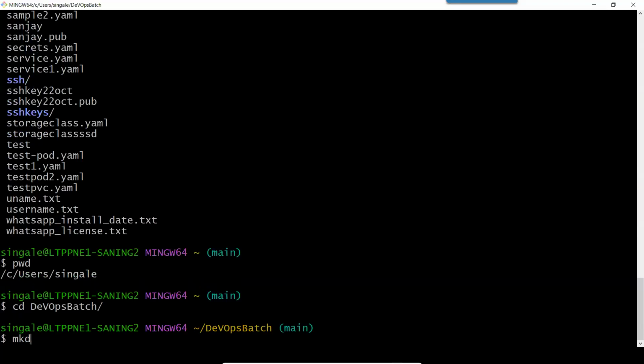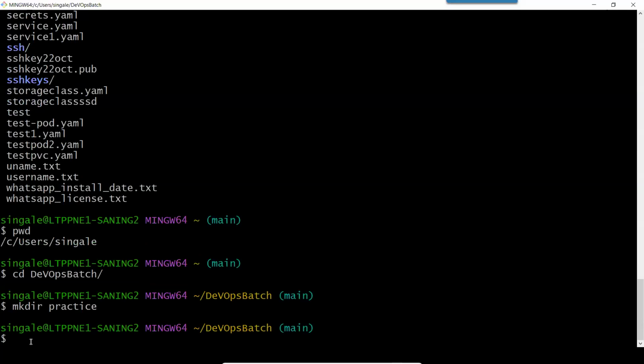Let me create one more directory or one more folder. The command is mkdir. Mkdir means make directory. So this command will create a new directory. You can give any name to this. Let's give the name practice and just press enter. You can see it successfully came to the next line without any error. It means we have successfully created a directory.